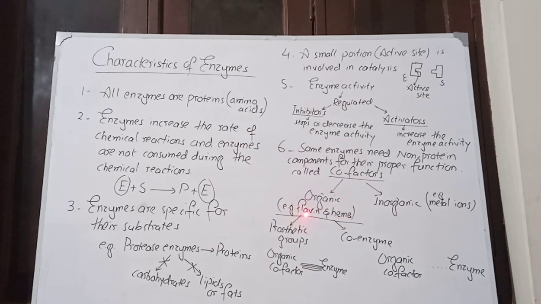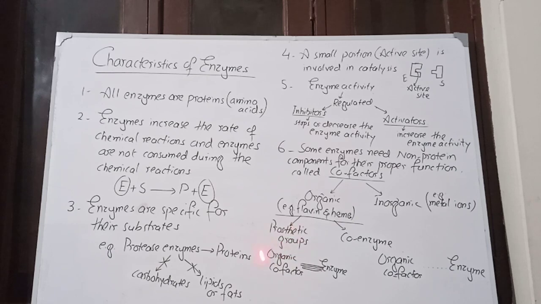For organic we have the examples of flavin and heme, and inorganic cofactors are metal ions. If an organic cofactor is tightly bound to an enzyme, these 3 or 4 lines show the strong bonding with the enzyme, such organic cofactors are called prosthetic groups. And if the organic cofactors are loosely bound to an enzyme, they are called coenzymes.